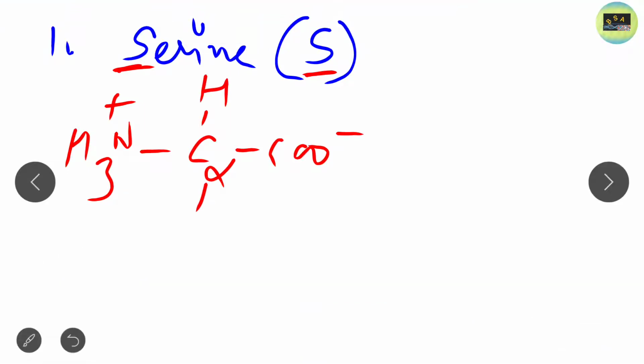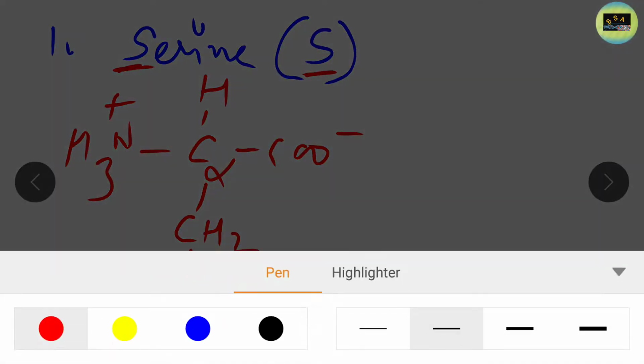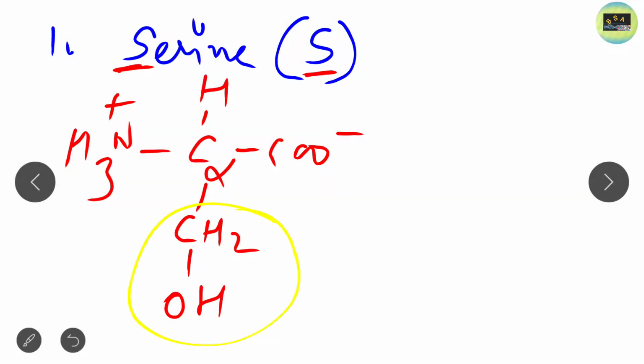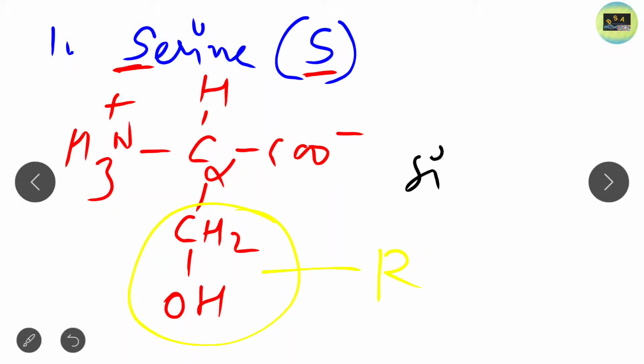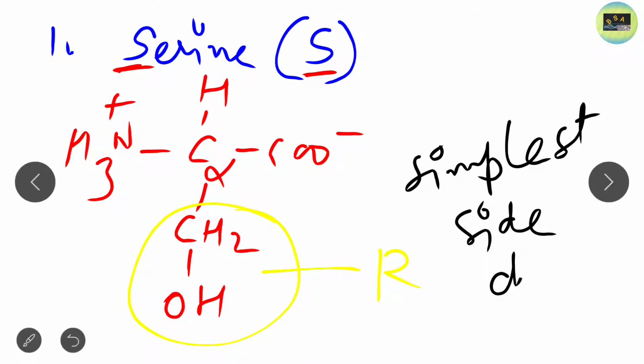Now CH2OH, this is the side chain R of serine. So it is the simplest structure. It has the simplest side chain. This is one characteristic of serine, that it has the simplest side chain.